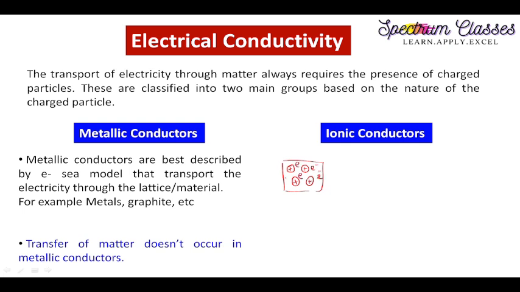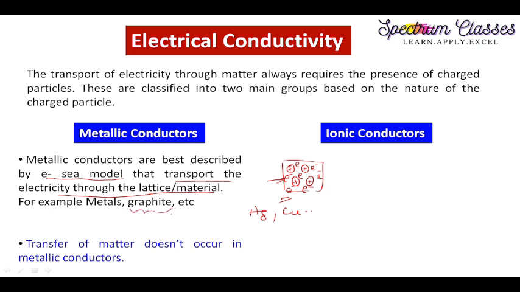So in this way these metallic conductors transport electricity through these electrons, right? Here I have written electron sea model, and the transport of electricity through the lattice material is facilitated by the electrons. For example, we have silver metal, copper metal, etc.